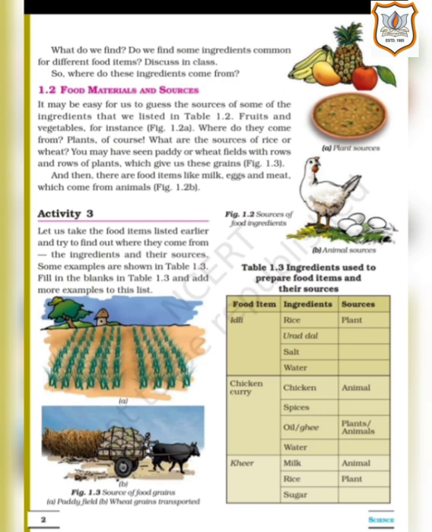Plants, of course. Now, some of the ingredients are easy to guess from where they come. For example, fruits and vegetables. We all know that we get fruits and vegetables from the plants. What are the sources of rice or wheat? You may have seen paddy or wheat fields with rows and rows of plants which give us these grains. Now, from where do we get grains like rice or wheat?